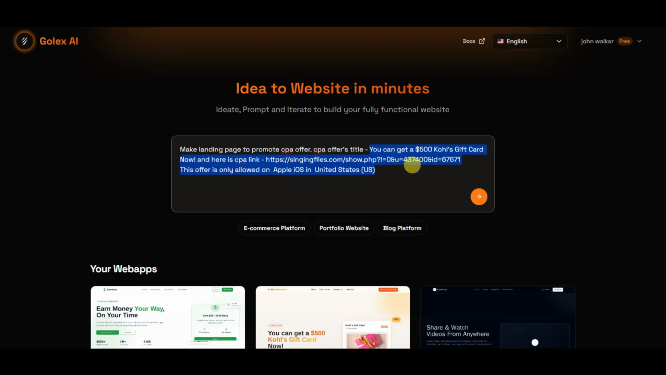Guys, you can generate a landing page for any kind of CPA offer. You can just paste your CPA offer's title and your CPA link. Now you can type your accepted countries and accepted devices. At last, you can click on this button.